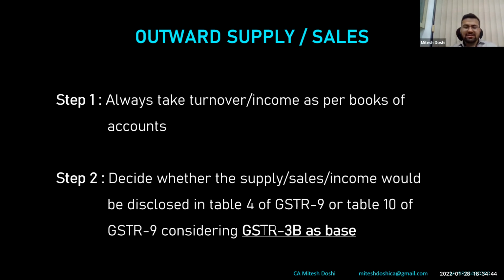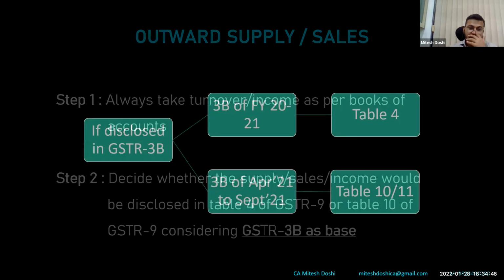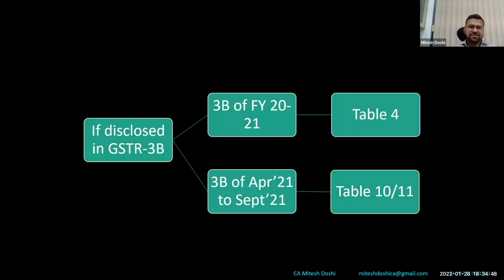In this case you can see there is no importance of GSTR 1 ideally. I have made a flowchart for this for easy understanding. If it has been disclosed in 3B of financial year 2021, disclose it in table 4. If it is disclosed in 3B of April 21 to September 21, disclose it in table 10 or 11.